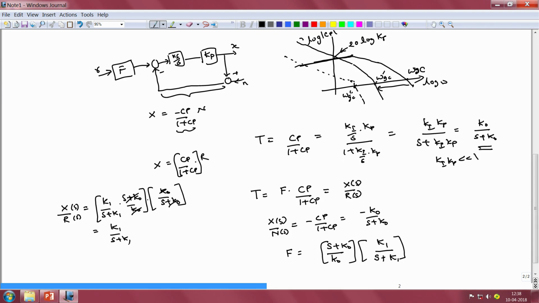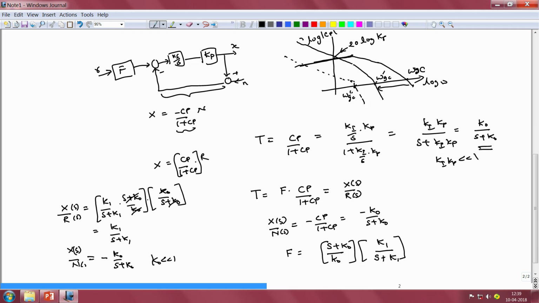On the other hand, the relationship between the output x and the noise n will still simply be equal to minus k naught by s plus k naught, where k naught is much less than 1. Now, we see that as a result of incorporating a second controller as part of our feedback system, we can get two different expressions for the transfer functions that relate the output to the reference and the output to the noise.